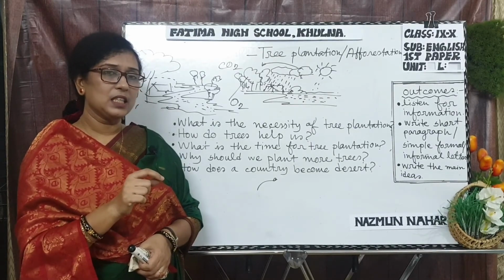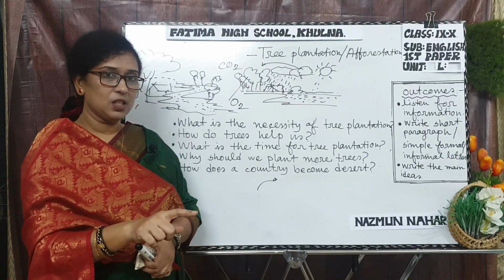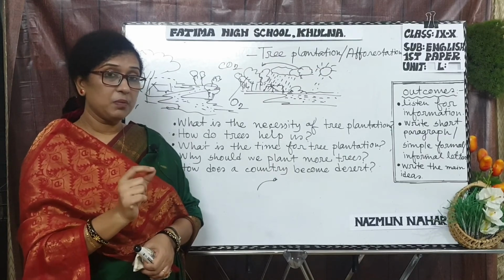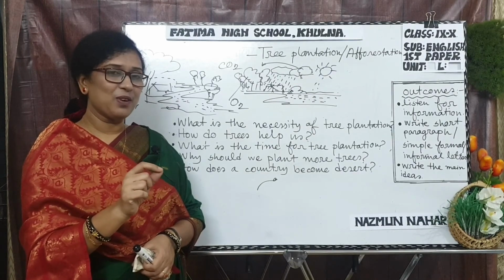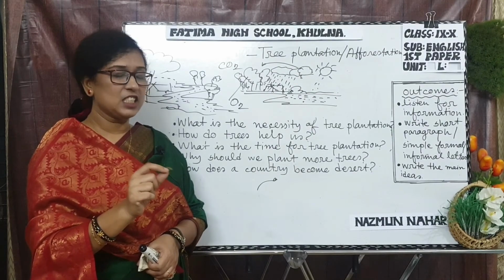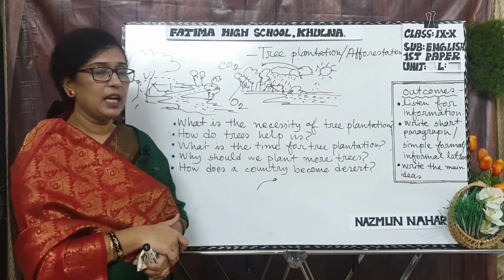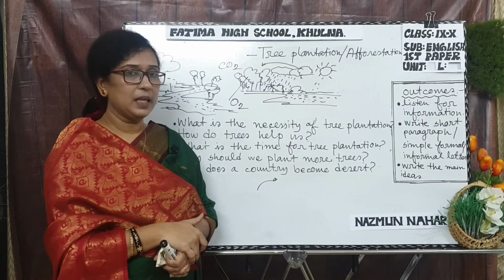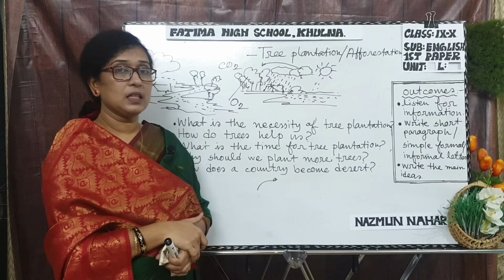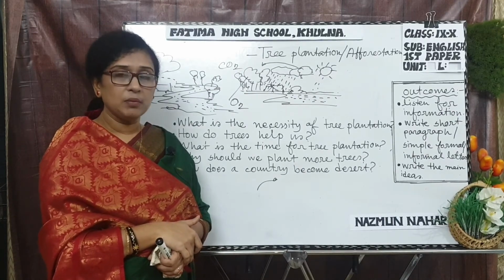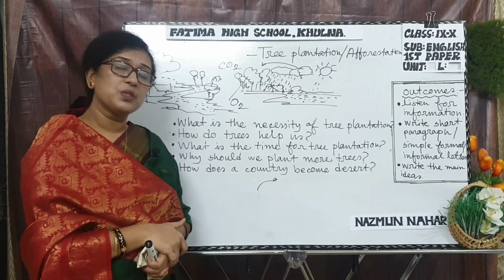So man writes about deforestation sitting on a bench which is made of tree, writing on a paper which is also from a tree, and writing with a pencil which is also from a tree. Clear? This is not a joke. So this is our tree plantation or afforestation, and if we don't do it, our Bangladesh will become treeless, and this is very alarming for not only men, but the animals, the creatures, and the eco-balancing system.